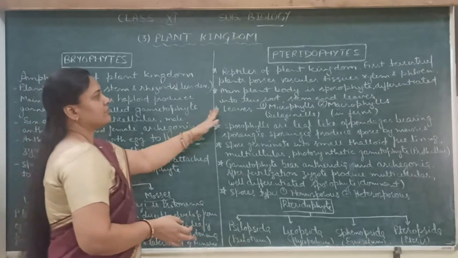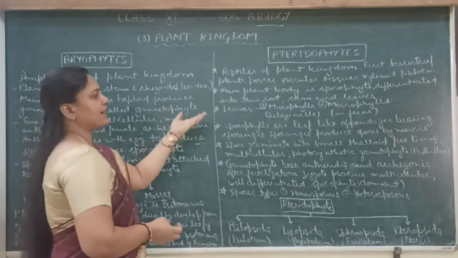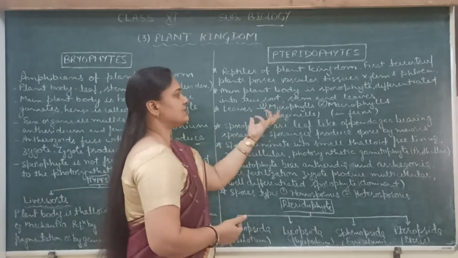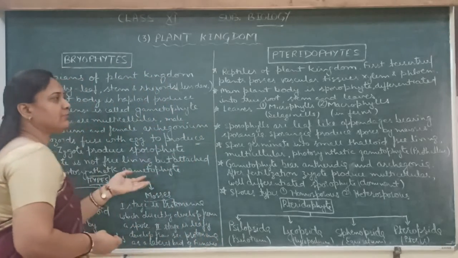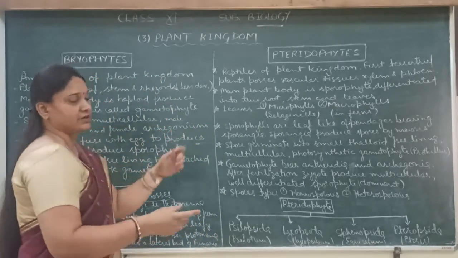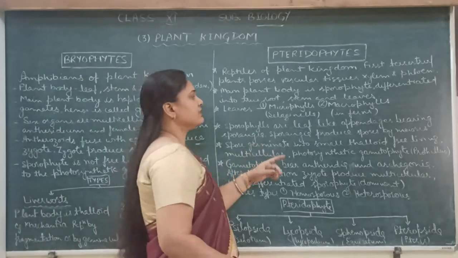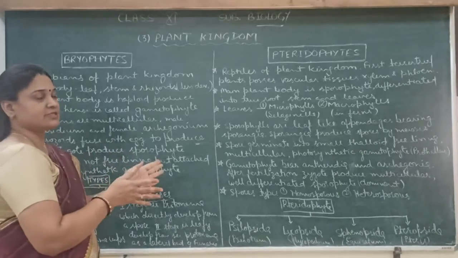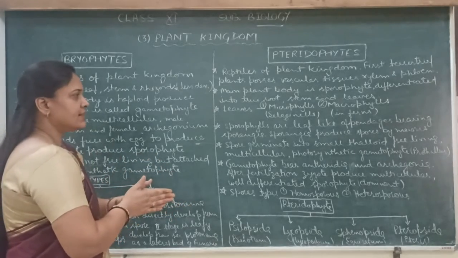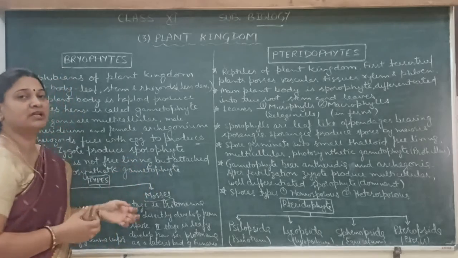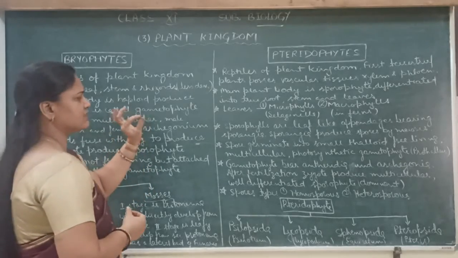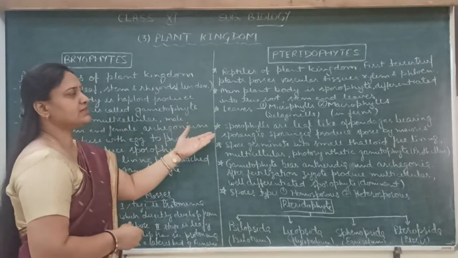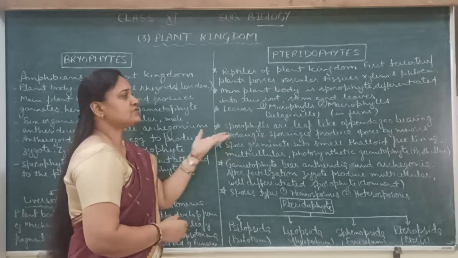The leaves of the pteridophytes are of two types, that is microphylls and macrophylls. Micro means small leaves and macro means large leaves. In Selaginella, microphylls are present, but in ferns, macrophylls are present, and sporophylls. Sporophylls are leaf-like appendages bearing the sporangia. Sporangia are small granular structures which appear on the leaves, and they produce spores by the meiosis process.